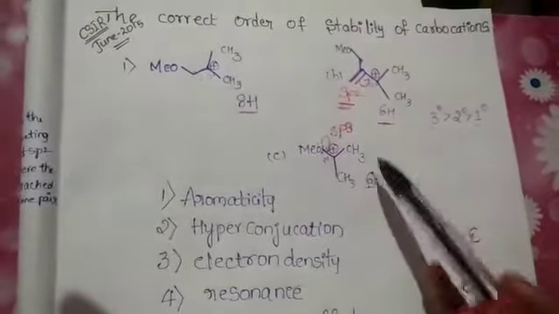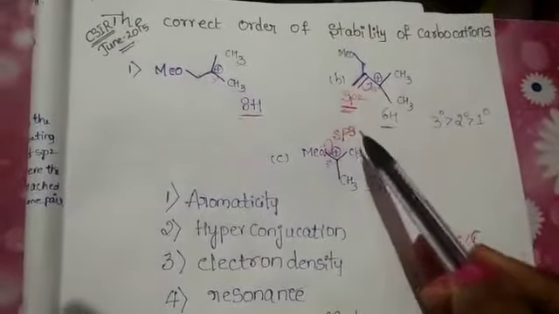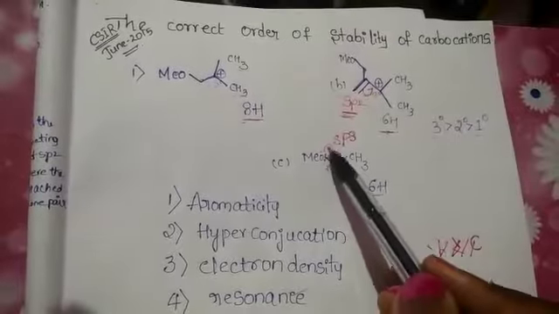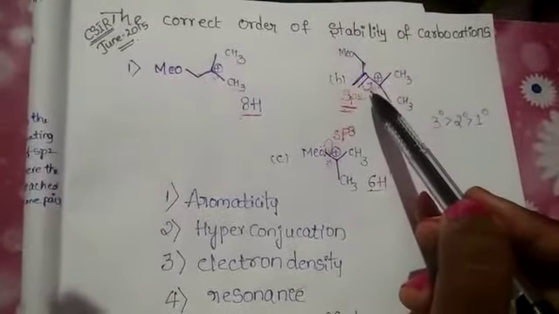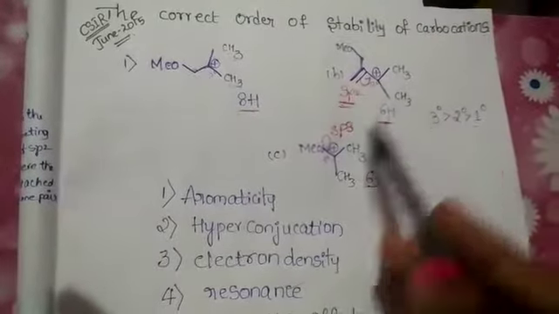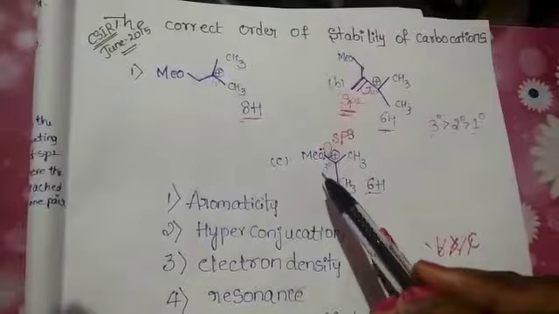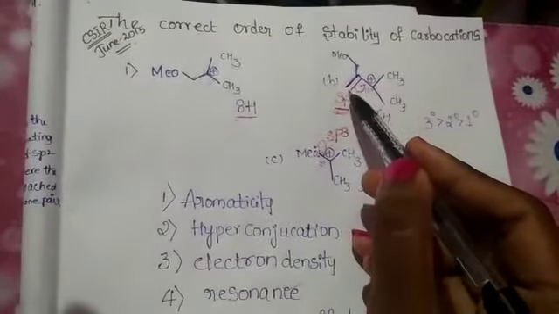Next, consider these two. Here 6 and 6, both are the same. Next, we consider delocalization. Delocalization means the lone pair of electrons will move and delocalize. Here pi electrons also move readily, but lone pair electrons are more readily delocalized compared with the electrons of the sp2 pi bond.